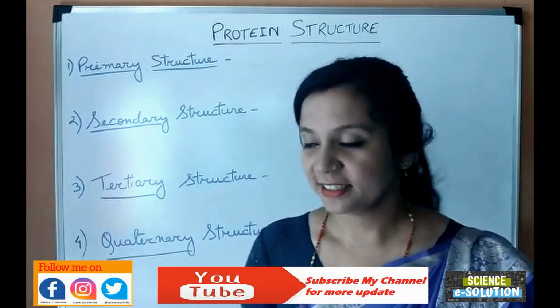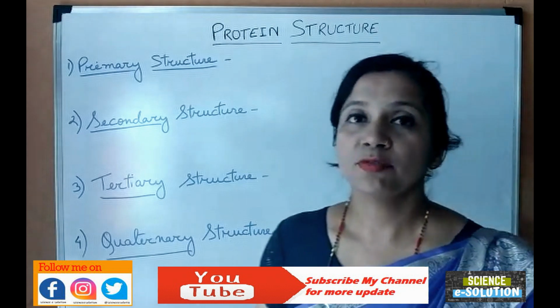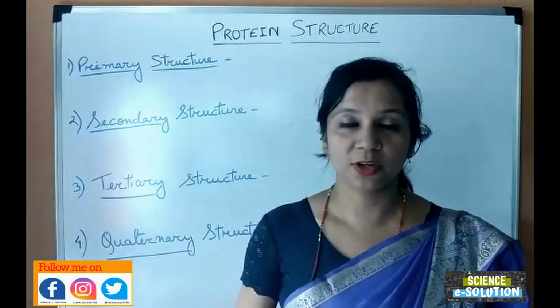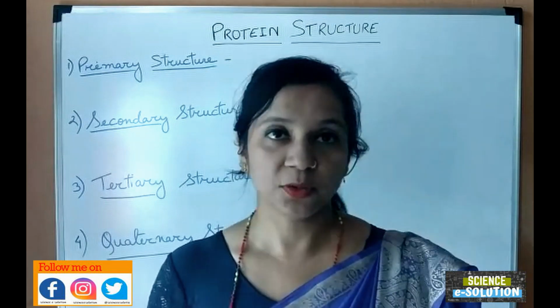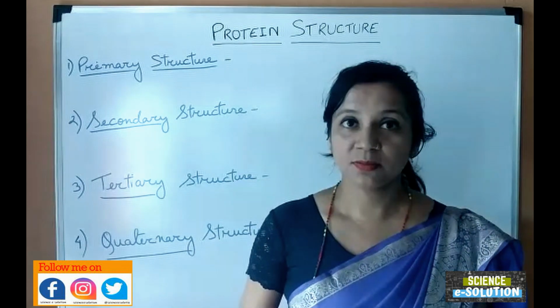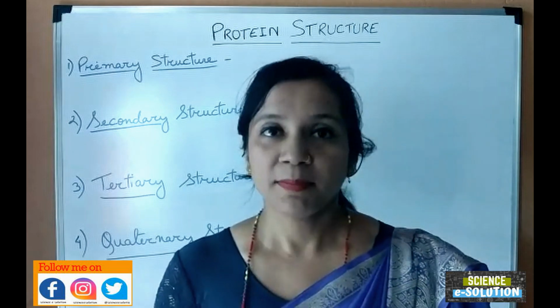So let's get started. Protein structure. Proteins are formed by amino acids. Amino acids are the building blocks, or you can say monomers, of proteins. So protein is the polymer of amino acids. These proteins are formed as a result of translation by our DNA, and they are held together firstly by the peptide bonds.